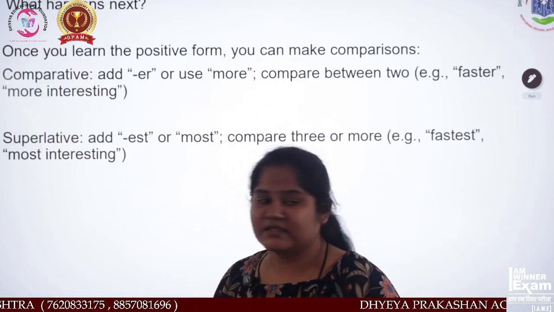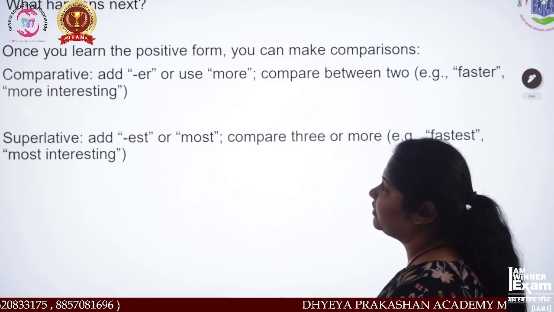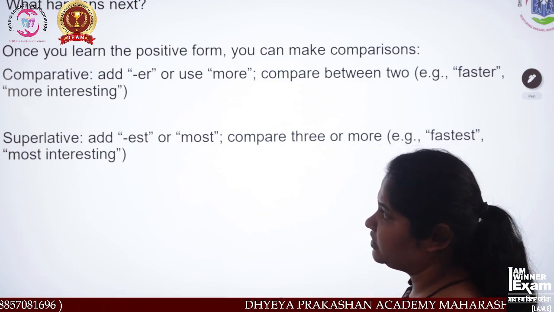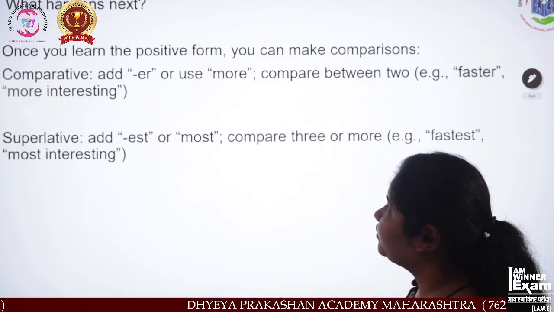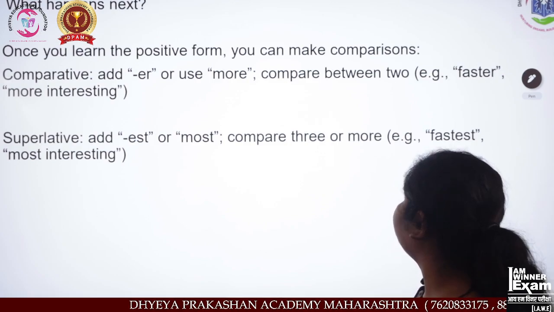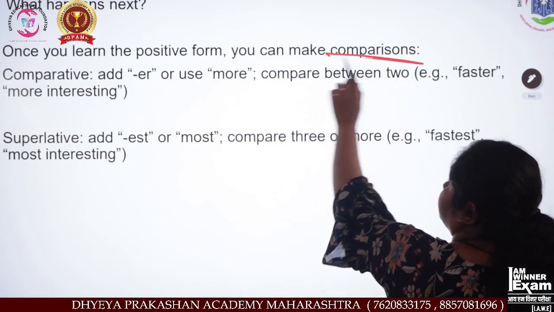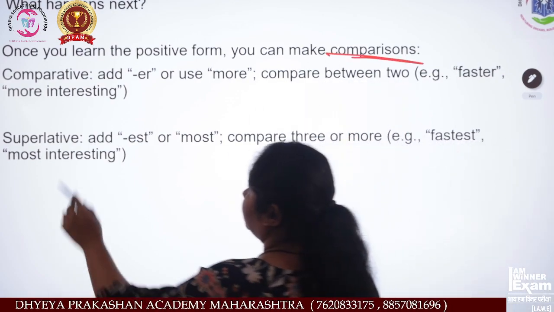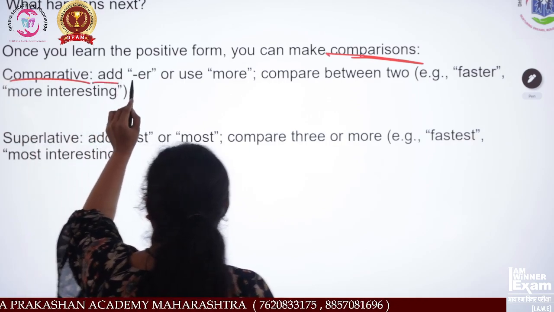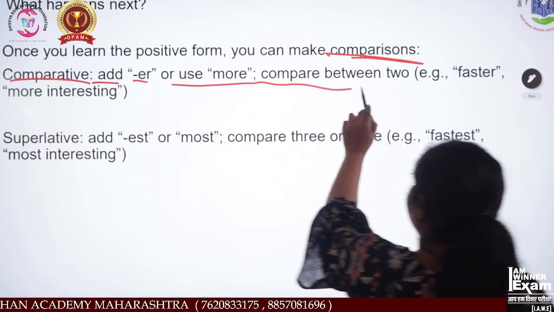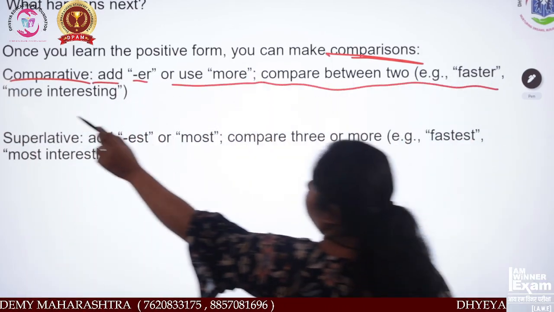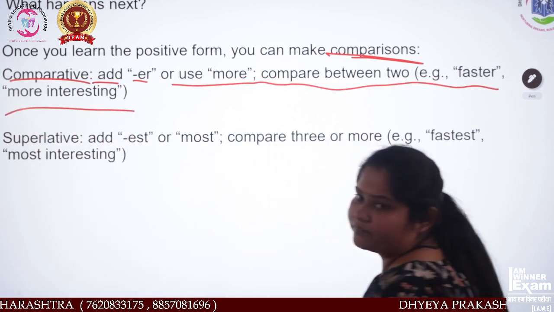Now, once you learn the positive form, you can make comparisons. Comparative: add er, use more, compare between two, faster, more interesting.